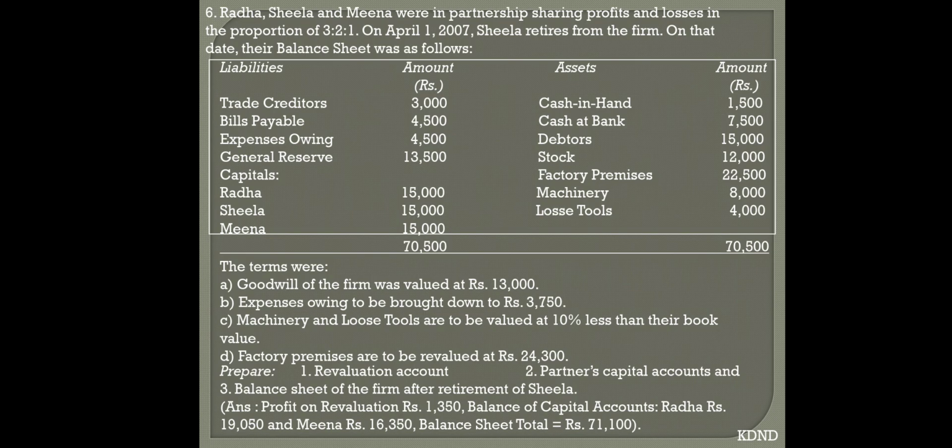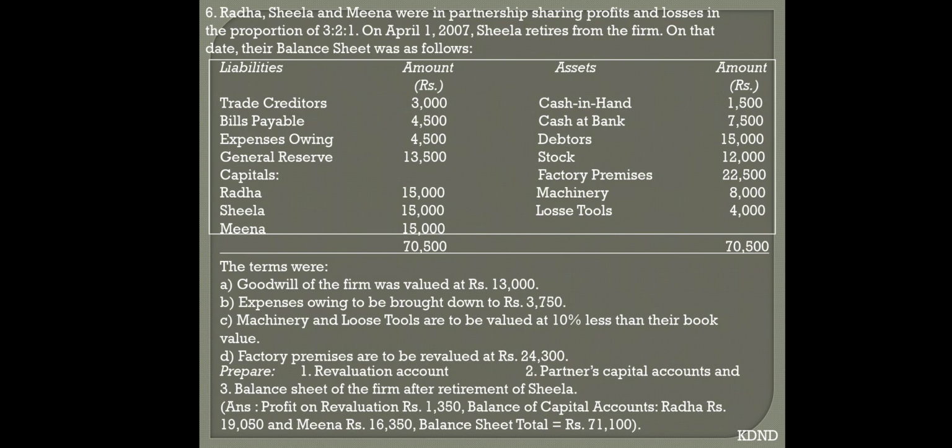Now goodwill of the firm was valued at 13,000, right? So what we are supposed to do is, first of all, write down OPSR is equal to 3:2:1. Besides that, write down NPSR is equal to 3:1.